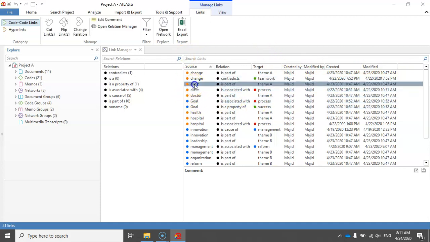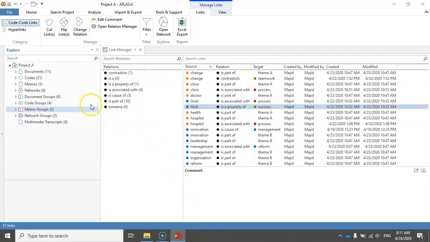So for example, here the code clinic is associated with the code process, and here the code goal is a property of the code success. Again, we have the panel for the comment and also a panel for different relationship types that can be considered between the codes in a project.